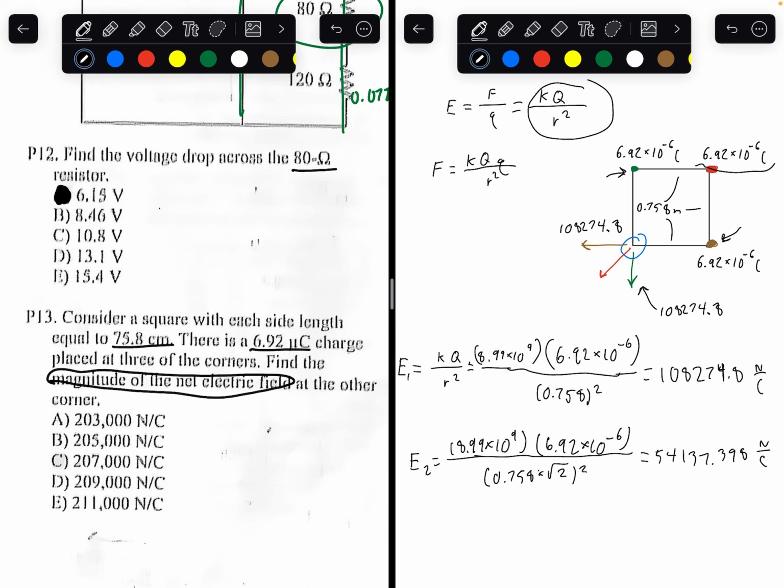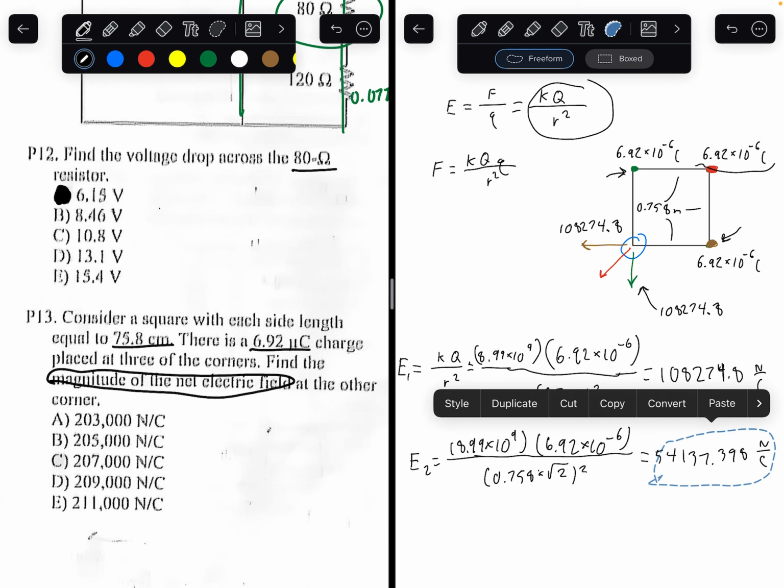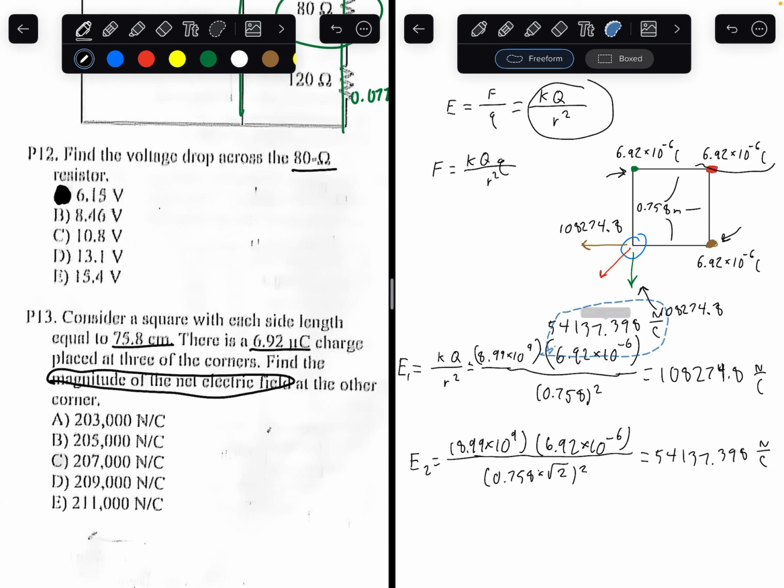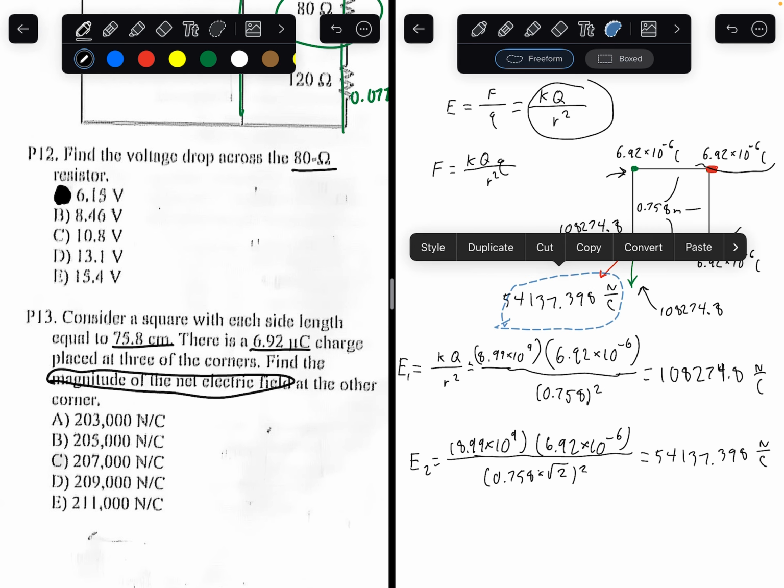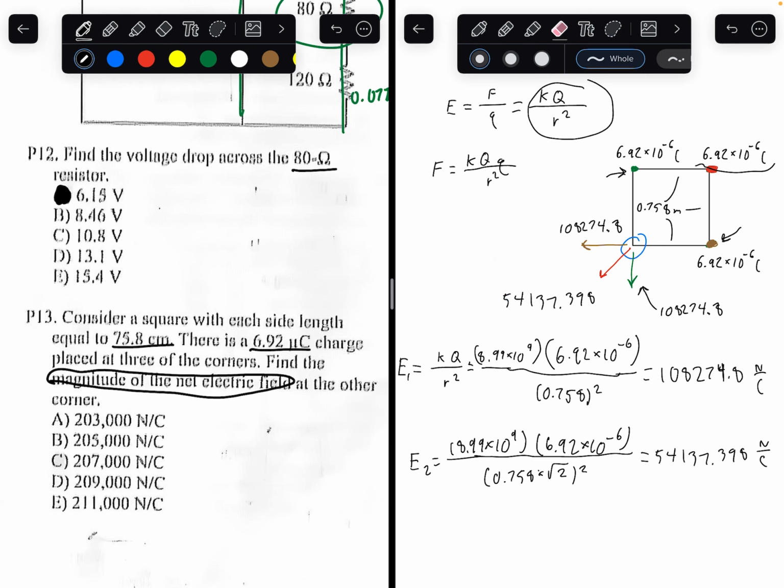So that means this value here, copy, translates over here. I'll just remove newtons per coulomb here.